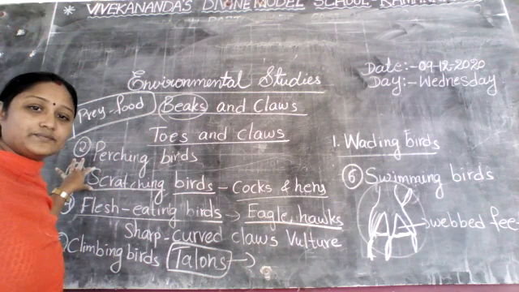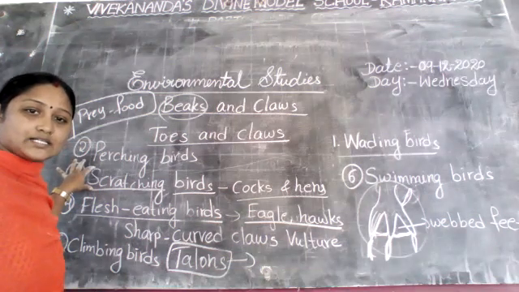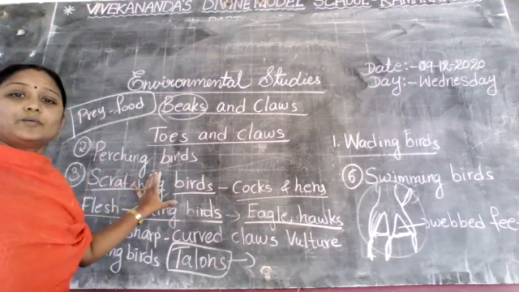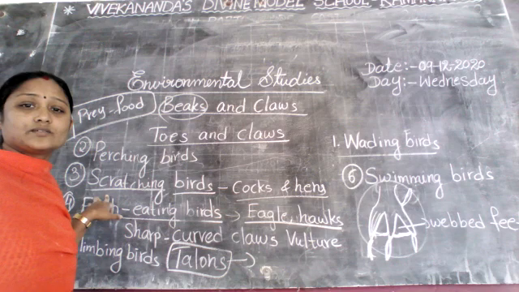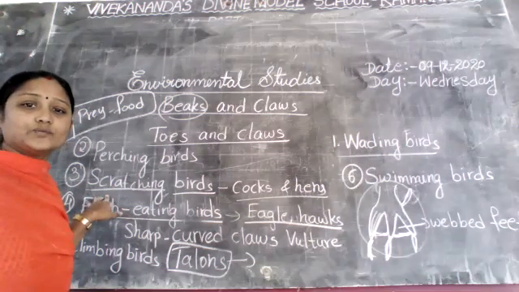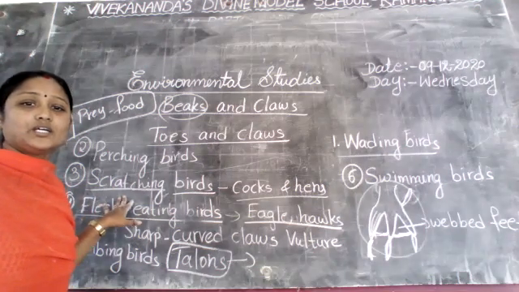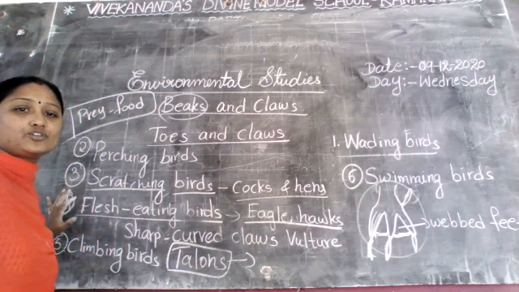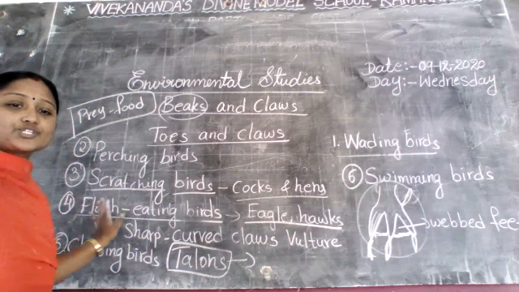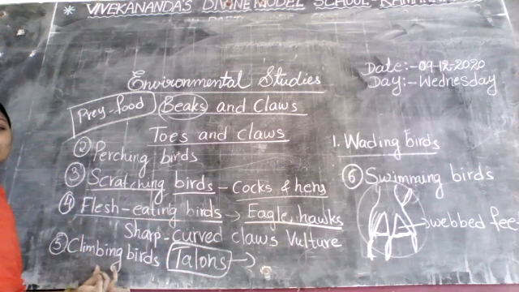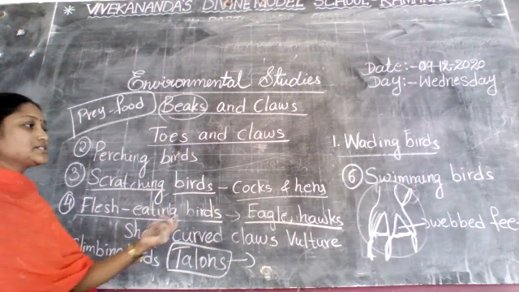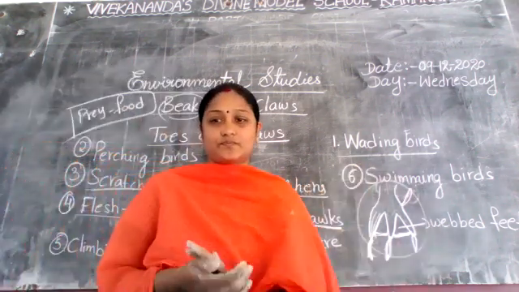Mahendra, what is the third one? Scratching birds. Next, what is the fourth one? Flesh-eating birds. And what is the fifth one? Climbing birds. And the sixth one is swimming birds.